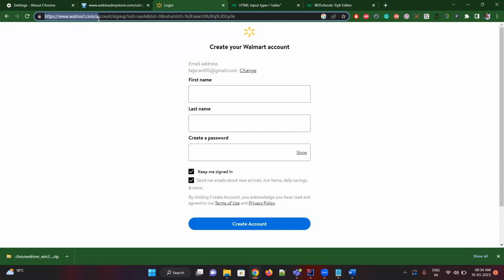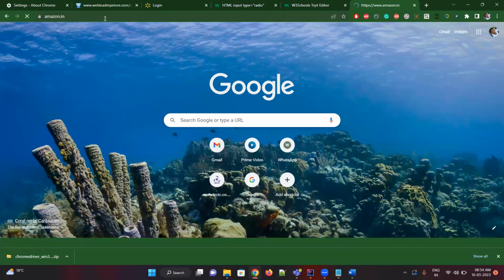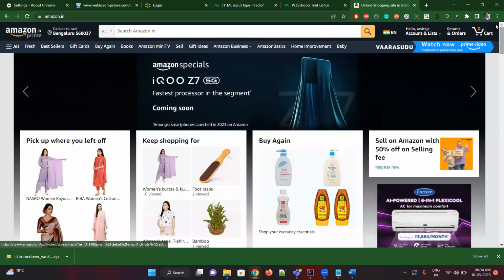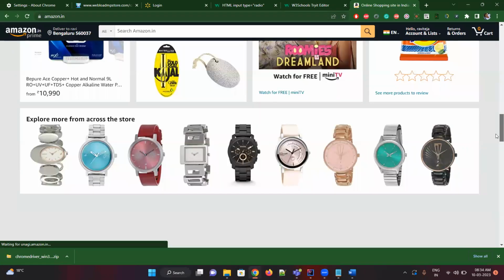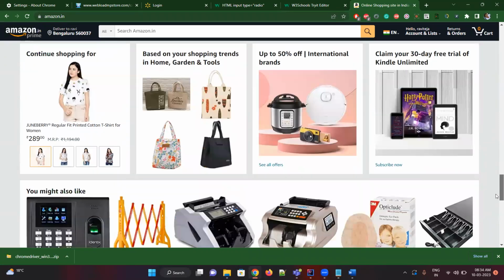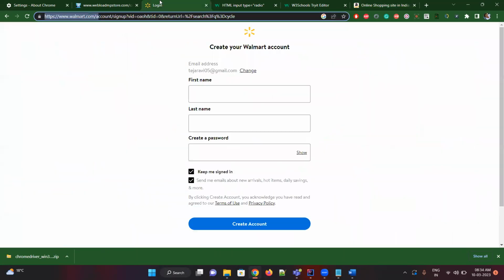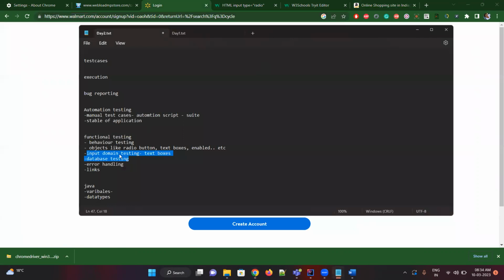Now you have to compare how existing e-commerce applications work. What is existing e-commerce? We have Amazon. So let's go to Amazon. This is an existing e-commerce application, so we should be checking our application against it. We're getting these options, these commands. So you have to have that domain knowledge. The more domain knowledge you have, the better things you can do.